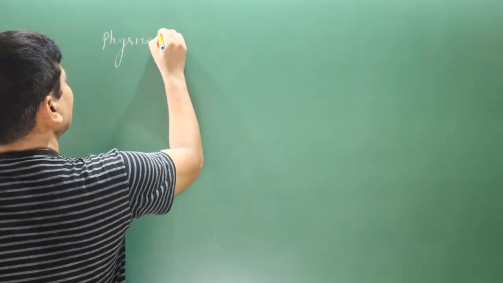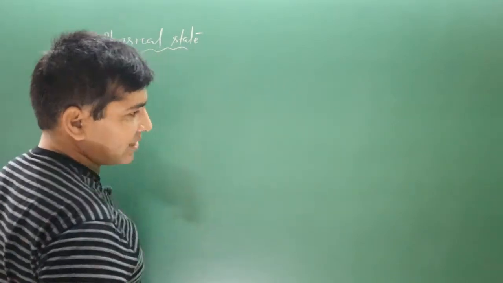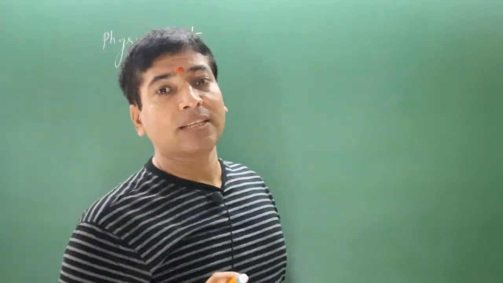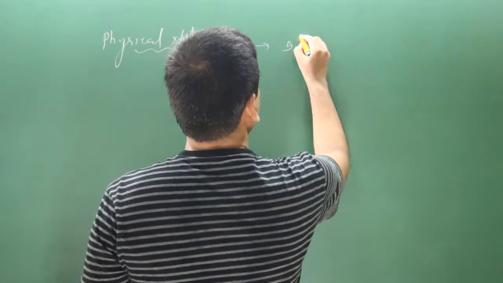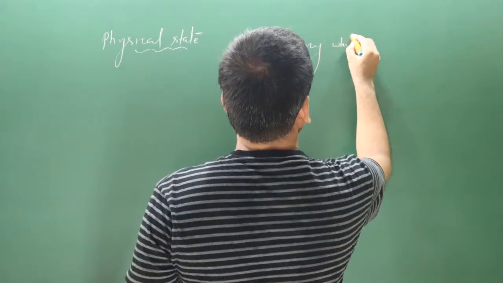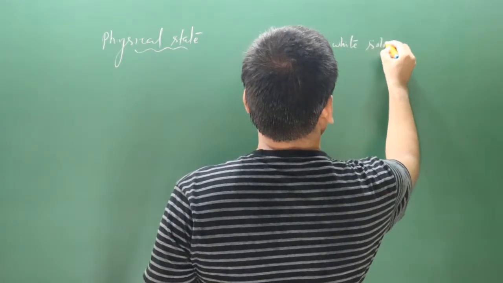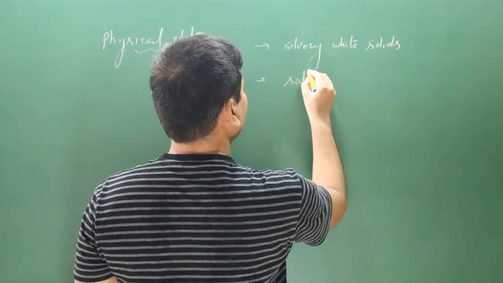Next we have physical state. All the alkali metals are in the solid state. They are silvery white solids. Next, they are soft and light in weight.